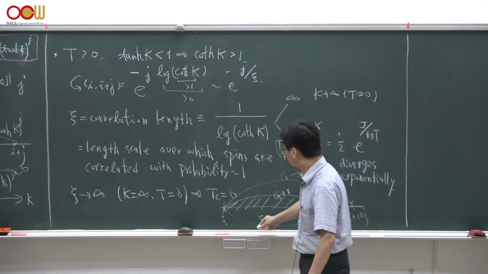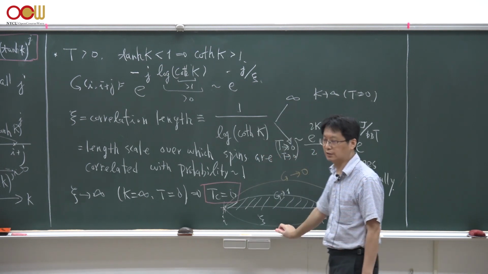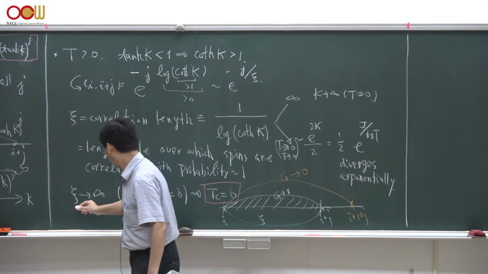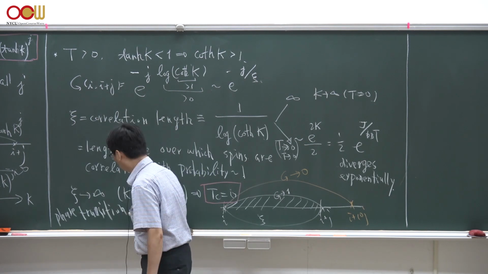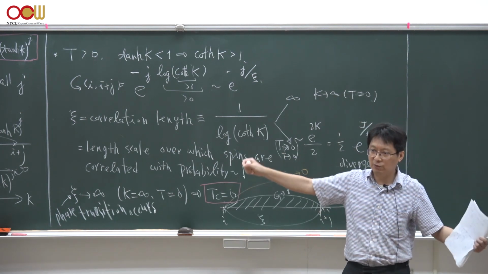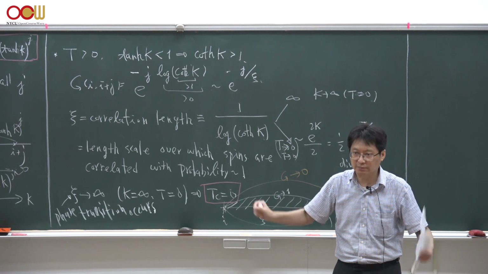And this indicates that the transition temperature is exactly at T equals 0, which means that Tc is actually 0, because, as we already mentioned, when a phase transition occurs, the correlation length diverges, which means that no matter how far away these two spins are located, they all have the same correlation.